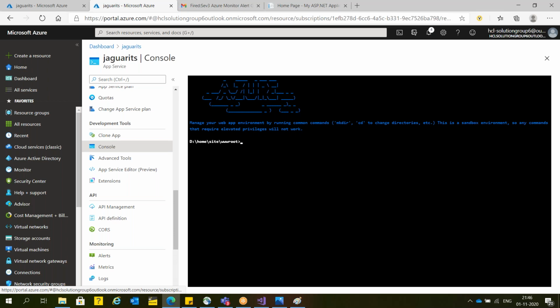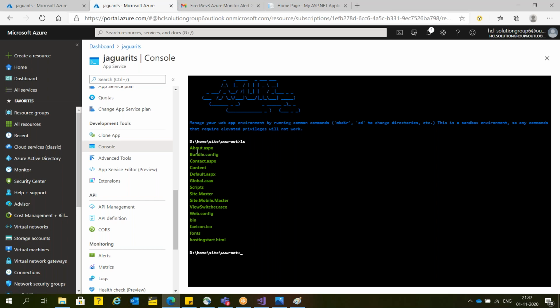One more thing. Sometimes people are feeling more confident. They say, "Hey, I'm good in PowerShell. I'm good in DOS." So in case you want to manage your resources through the DOS prompt, that is also possible. For that, Microsoft already gave a console here. Through the console, you can monitor whatever deployment you have done. Yesterday, whatever application we deployed, in case you want to manage the same application through the DOS platform, that is also possible.